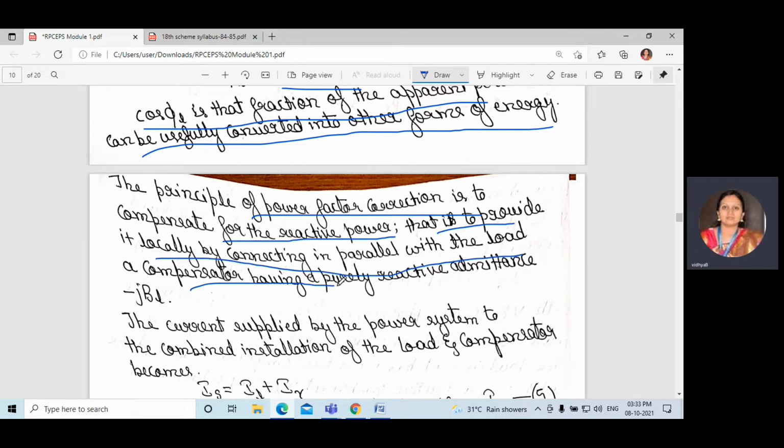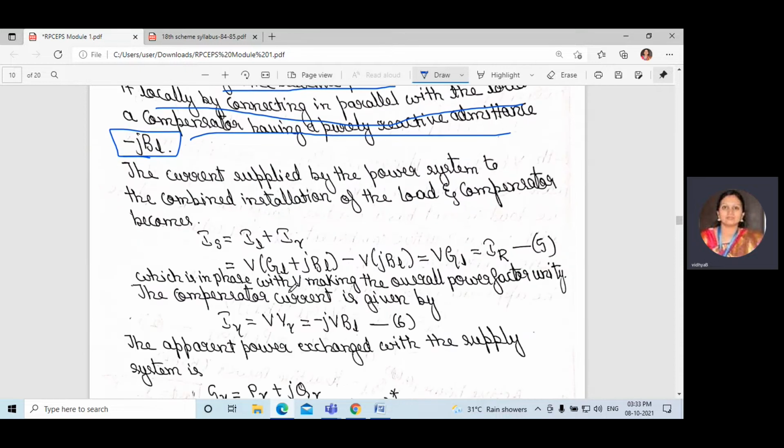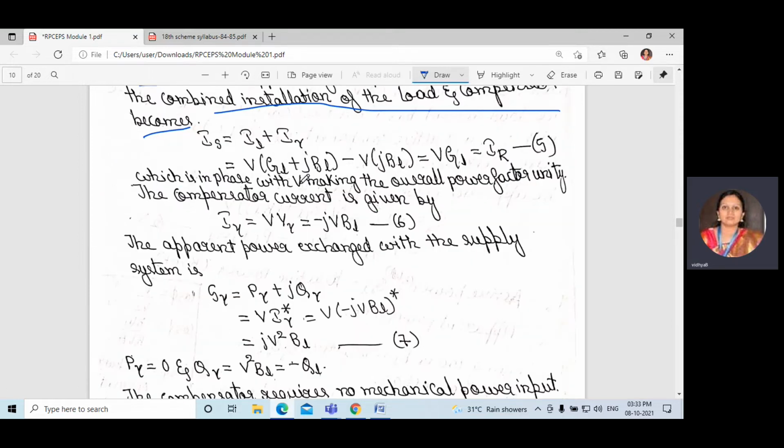A compensator having a purely reactive admittance, that is minus JBL, we consider the susceptance, which is connected in parallel with the load. The current supplied by the power system to the combined installation of the load and compensator becomes IS is equal to IL plus a compensation term. This is the compensation current. Now it is connected.